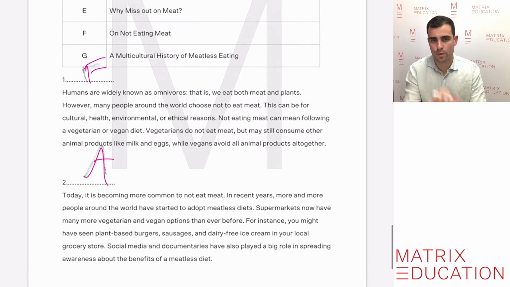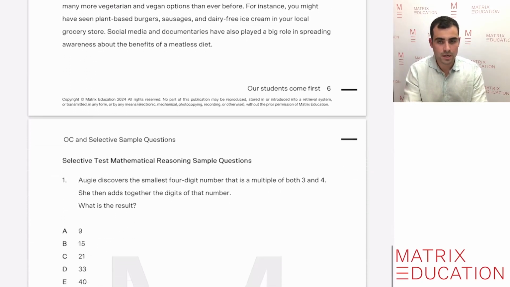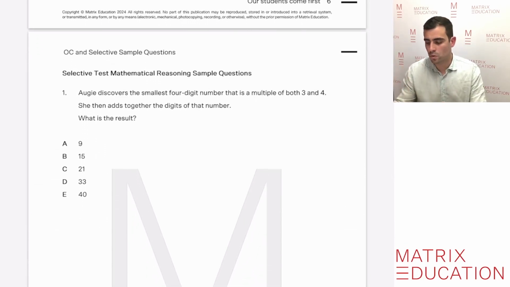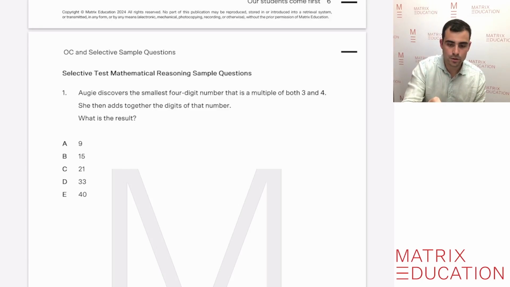So that's what this type of question will ask in the selective test. So let's go through mathematical reasoning, because it is also the second test type in the selective, much like the OC. So let's go through some of these questions here. The first one there: Augie discovers the smallest 4-digit number that is a multiple of both 3 and 4. She then adds together the digits of that number. What is the result? So once again, really important that we highlight the important information.